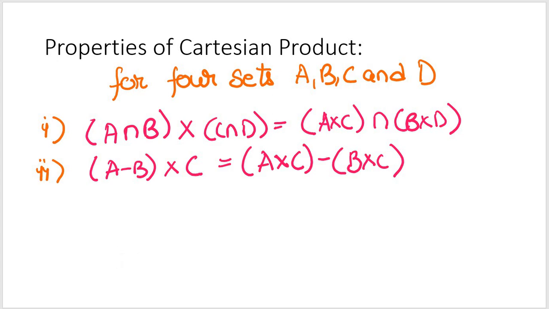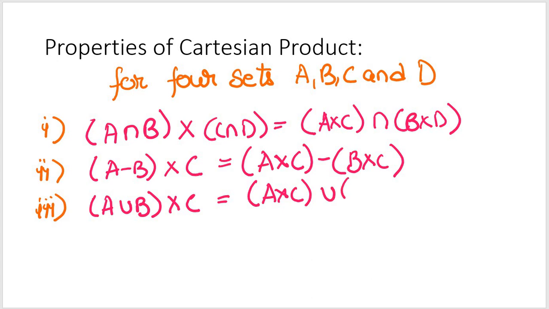I can add some more properties to it. By looking at these, you might have got some idea that I can write (A union B) cross C is equal to (A cross C) union (B cross C). A simple one, pretty simple one.